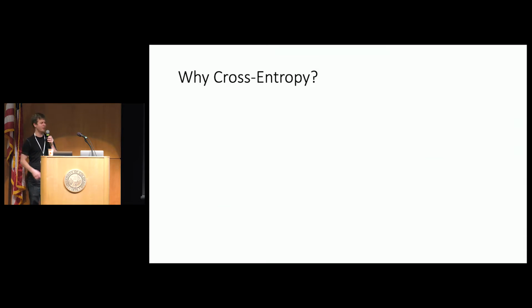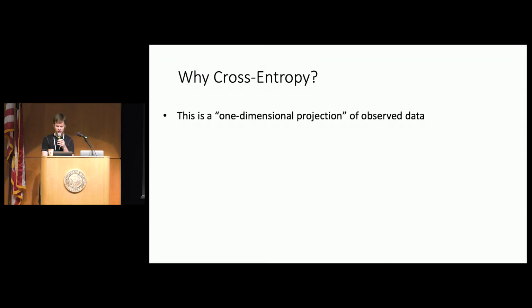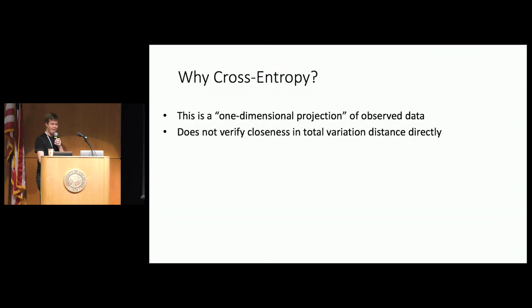Good. So I just told you what we do. Now why do we do this? Why might this make sense? Well, this is just some one-dimensional projection of observed data. It takes a whole bunch of samples and maps it to a single number, like a score. So it does not verify closeness in total variation distance directly.